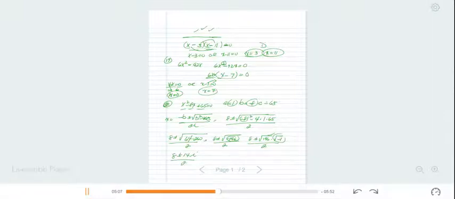2 is the denominator, but if I look at this very closely, I see that 2 is a factor of 8 and 14. So if I factor out a 2 out of the numerator, 4 plus or minus 7i, all of this divided by 2. And then my denominator is 2. You can see that these 2's would cancel out, leaving you the correct answer of 4 plus or minus 7i. So you can see where the answer is letter B.